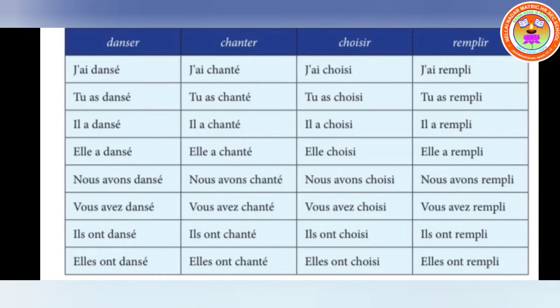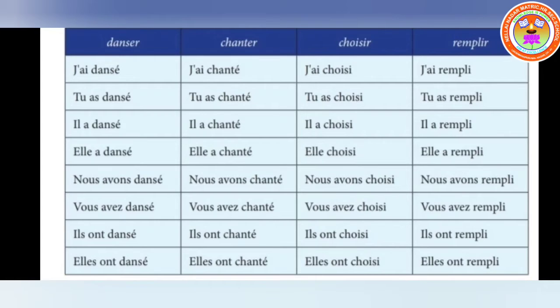Next, here you have some examples given: danser, chanter, choisir, remplir. All these verbs are conjugated in the passé composé. Now you can see the er group and the ir group. For the er group, take out er and add é, the accent should be there. Then choisir, the r should be removed for the ir group. All these four verbs are conjugated with avoir only.